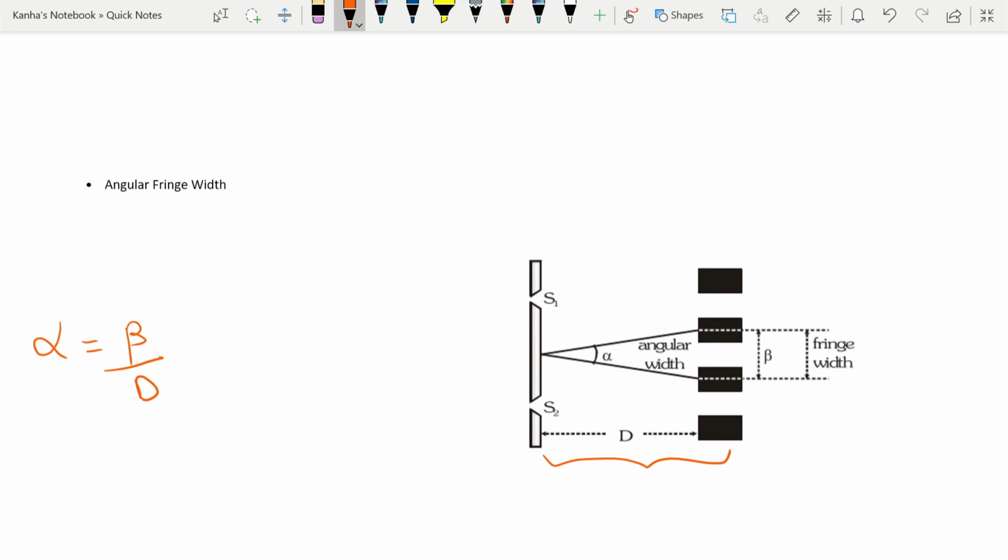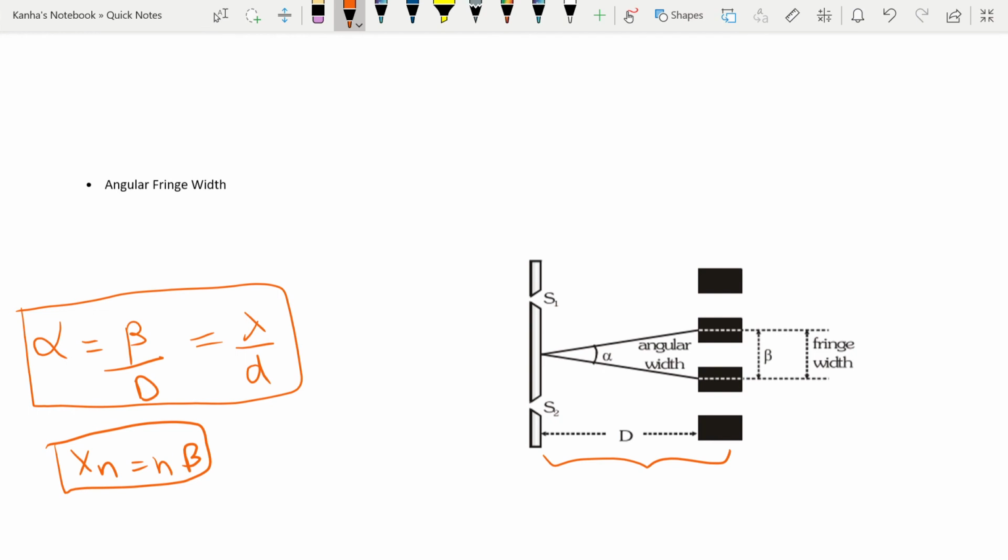Because beta by D is nothing but lambda by small d, alpha can be written as lambda divided by small d. You should note that the distance of the nth bright fringe from the central fringe is nothing but n lambda D by d, which is equal to n beta. So xn, in terms of the fringe width, is equal to n times beta.